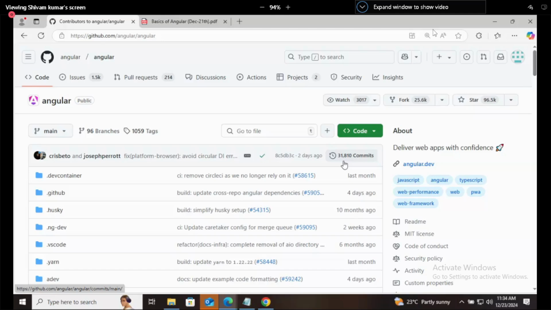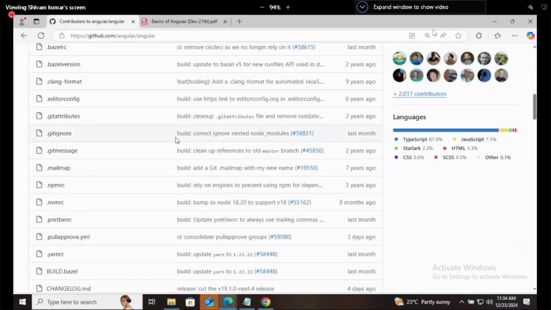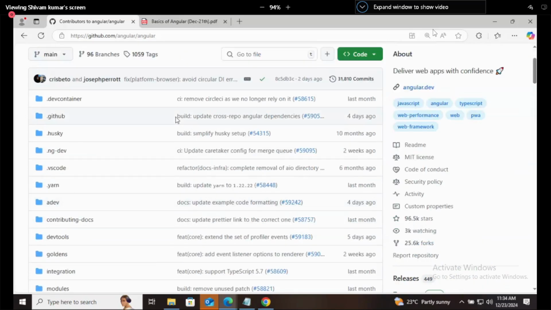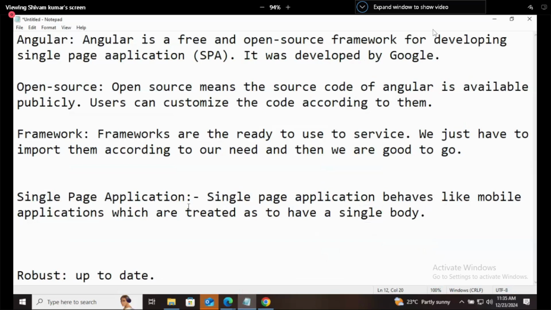11 is a very old version, guys. 15, 14, and 16 are the recent ones. It depends on the phone and phone company also, right? 14, 15, and 16 are the latest ones. 16 is not there in so many mobiles, while 14 and 15 are going on. It depends on the mobile company and brand also, and in which year you purchased it. 4 years back. That's why I said, Rakesh, it's an old one. Now, robust means up to date.